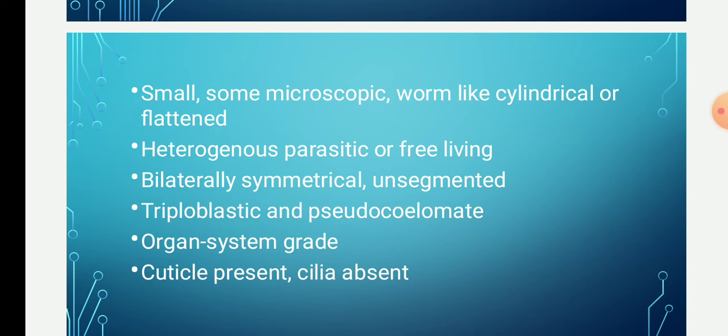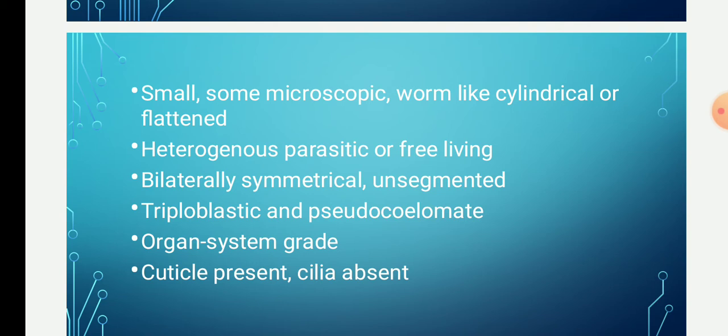The next point is the body wall is triploblastic. What do you mean by triploblastic? Triploblastic means they have three germ layers, that are endoderm, the innermost layer, then the mesoderm, the middle layer, and the outermost layer is the ectoderm. That is, they are triploblastic organisms, having three types of germ layers.